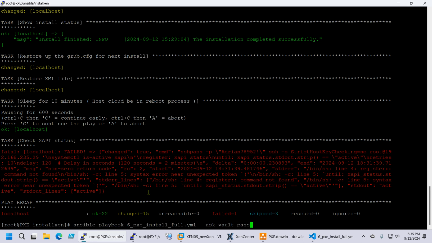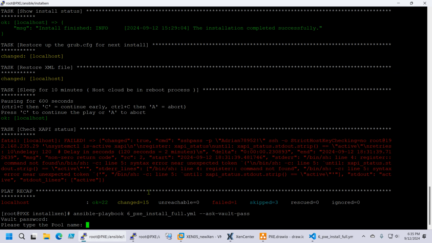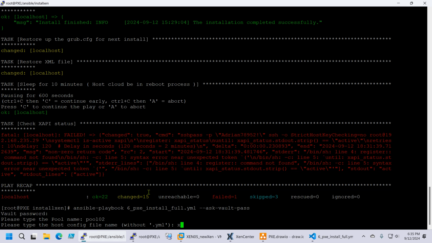Let's see if it works from this point on. It should work because the install is done. And the other things are post-install stuff. Okay, pool name pool 02. And then Xen 05.